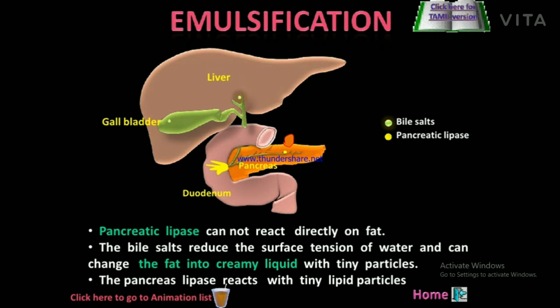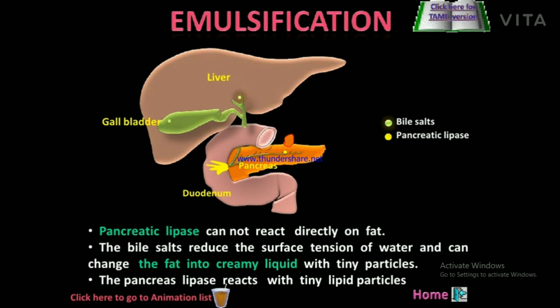Emulsification. This is a diagram of liver and pancreas. Both have one opening to the duodenum. Liver secretes bile salt, pancreas secretes pancreatic lipase. Pancreatic lipase cannot react directly on fat.